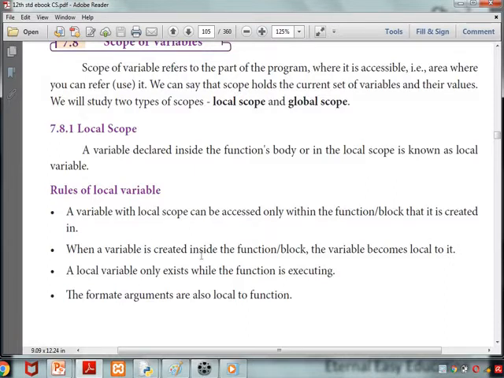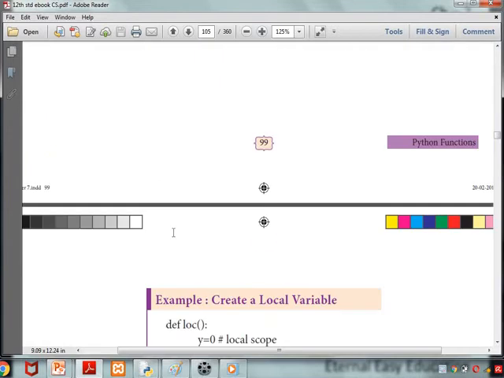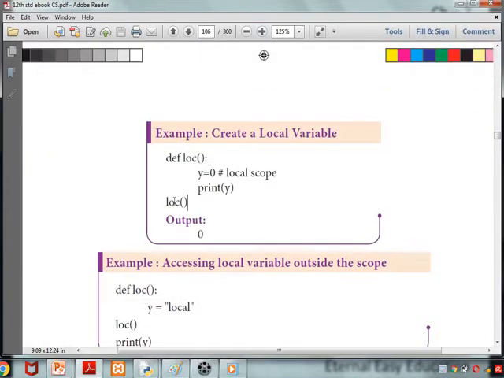Here the variable is created inside the function block, meaning the indentation. Here there is no curly brace, so you should be very careful about it. A local variable only exists while the function is executing. Formal arguments are also local to the function.